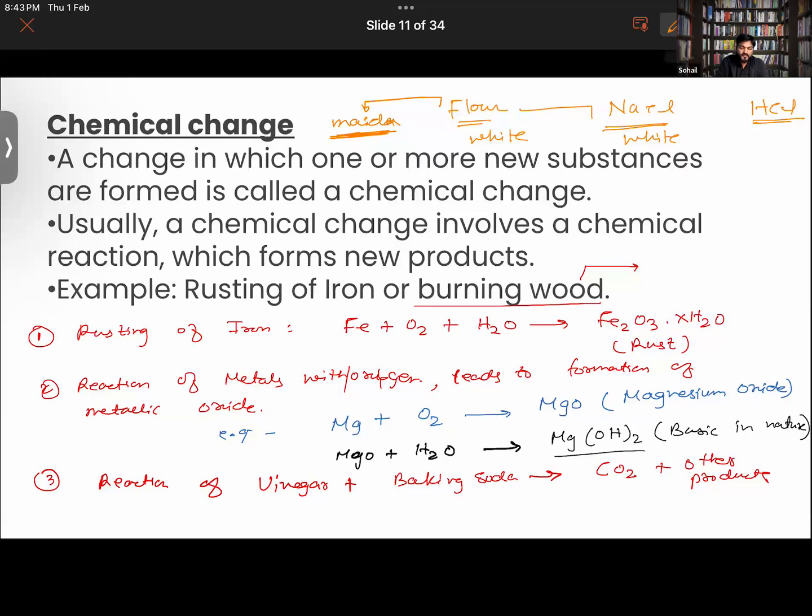Basically, let me write this thing. Rice flour. All these three are white in color, isn't it? And that is the physical property of it. Salt is white. Wheat flour is white, and rice flour is also white in color. But why are these three different things? Because of their chemical composition.